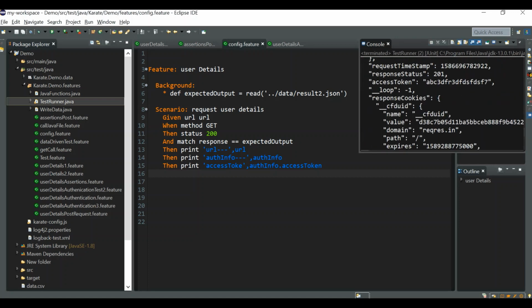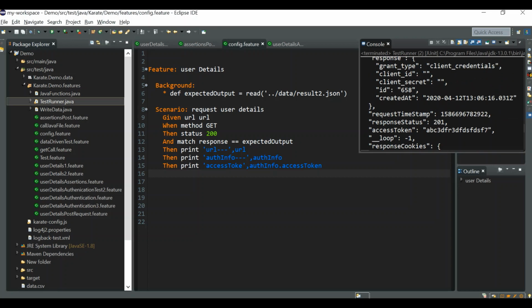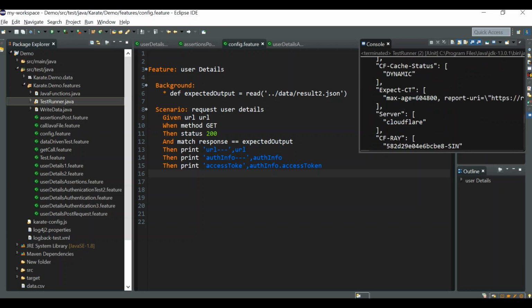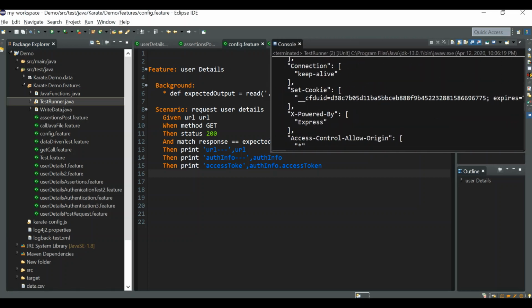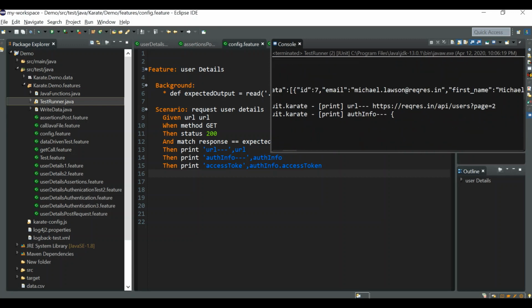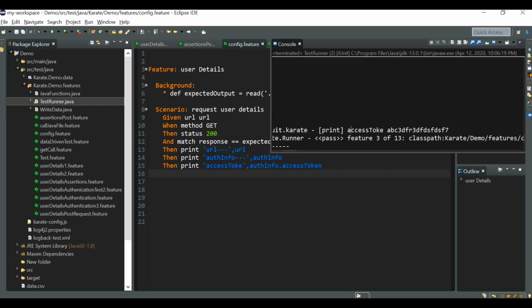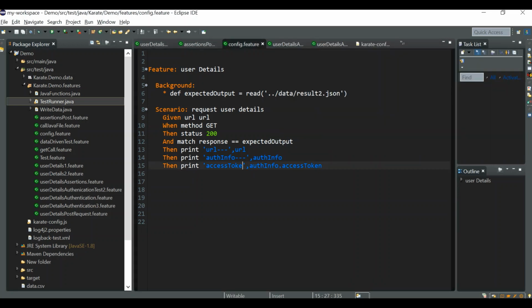The result is again passed, and you can see the response access token is this one, and that is inside this auth info. Here you can see the access token value separately, it's got printed. So wherever you need this access token, now you can simply make use of auth info dot access token, right?